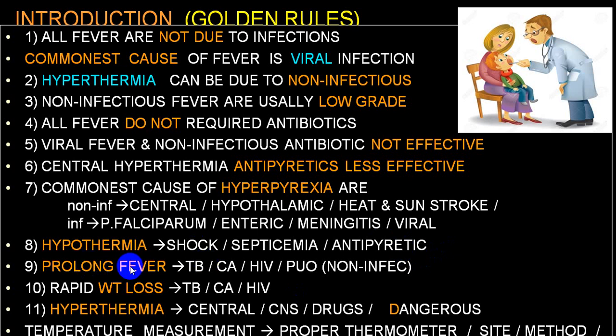Any person who comes with a prolonged fever, say fever for more than 3 weeks, 4 weeks, always suspect tuberculosis, malignancy, carcinoma, HIV, and pyrexia of unknown origin due to non-infective pathophysiology. If any person comes with fever with rapid weight loss, say within a short period, 2 to 3 weeks, the person has lost 2 kg, 3 kg, 4 kg, then suspect tuberculosis, malignancy, and HIV. Indirectly, prolonged fever with weight loss, suspect tuberculosis, malignancy, and HIV.